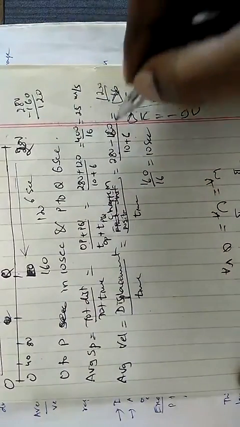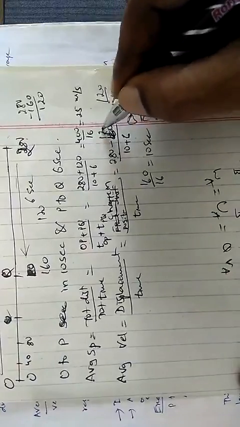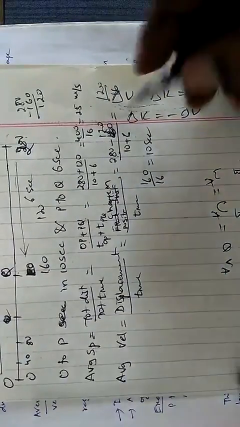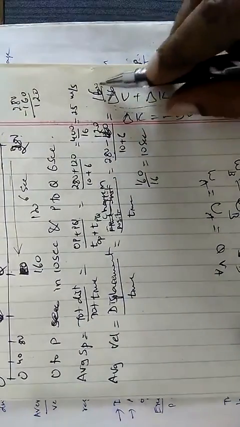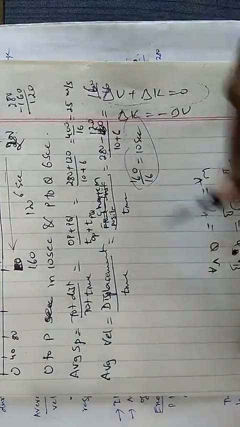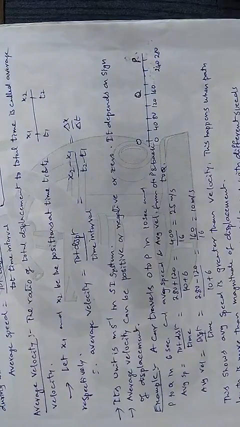So we have taken 280 minus 120, the difference. What is the difference of these two? It is 160, and total time is 16, so 160 by 16. So we are getting 10. This way we can calculate the average velocity.